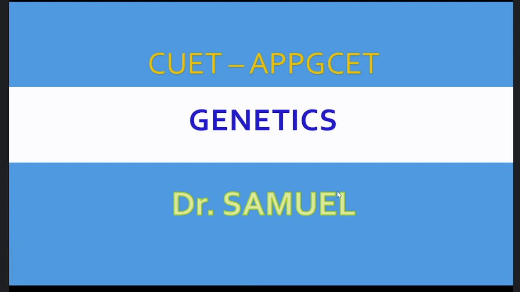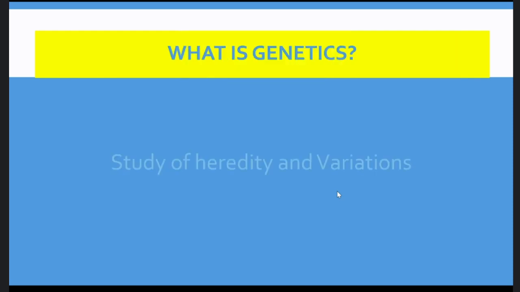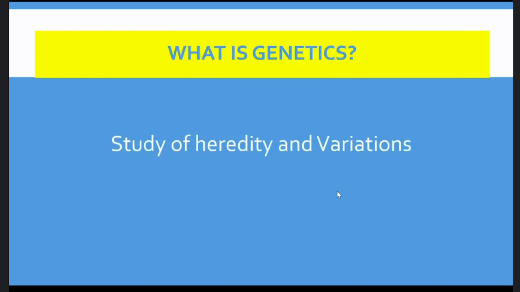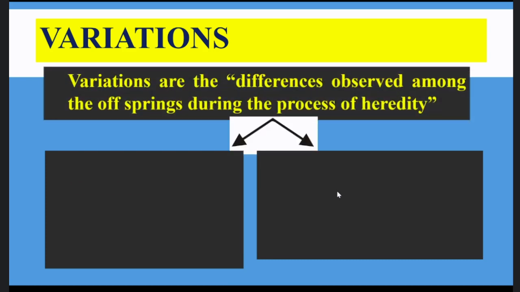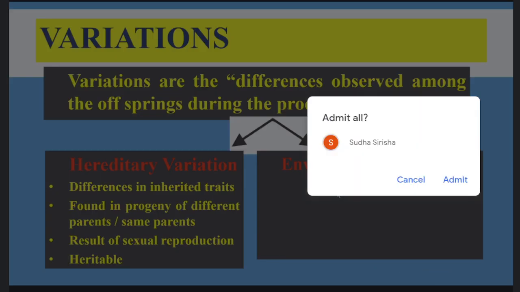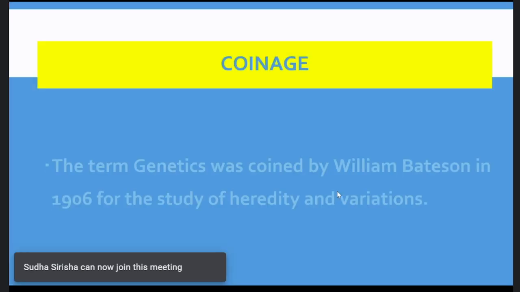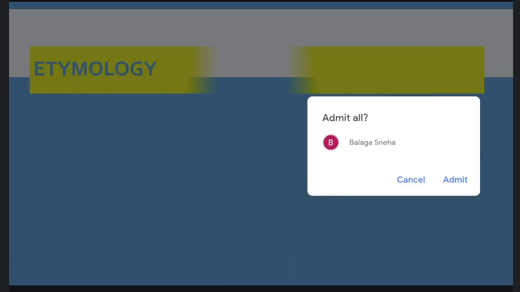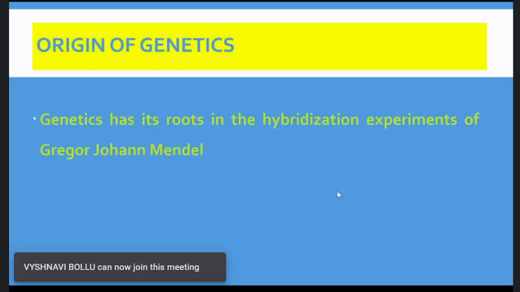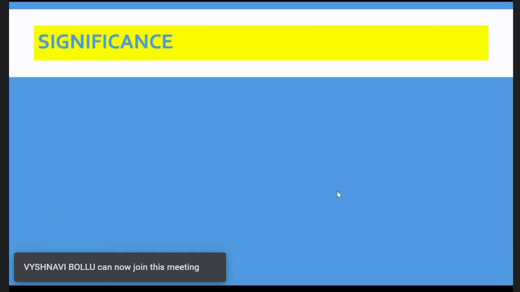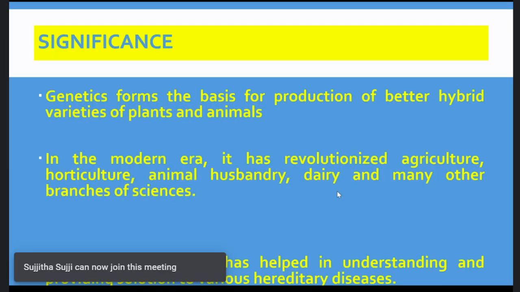We have started genetics, and yesterday we discussed these topics. What is genetics? Genetics is nothing but the study of heredity and variations. We have defined heredity, we have defined variations and the two different types of variations, who coined the term and what is its literal meaning, the origin of genetics, its significance,